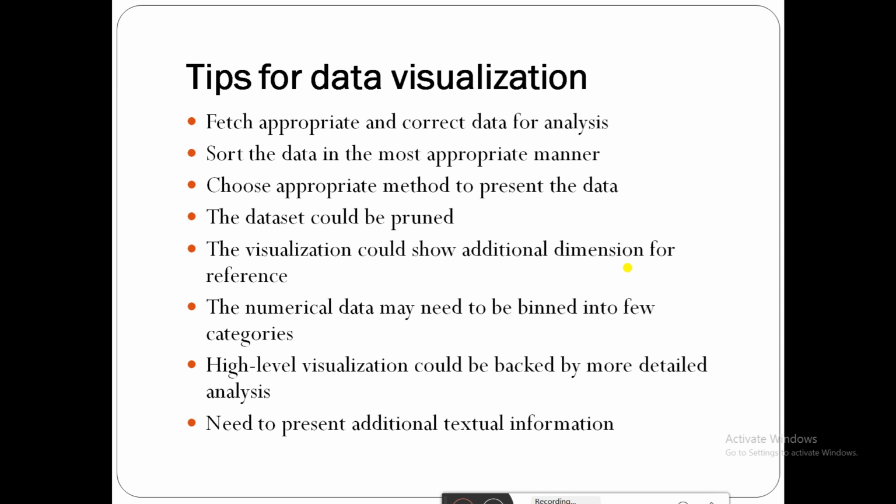You have to understand which graph is important for which type of data, and present that data in that format. If the data is not important, you have to remove that data. That is data pruning. If you think that something is missing, then you have to put that in a visual form and visualize it. That visualization can give some additional dimension for your reference. If there is a lot of similar data, then you have to bin all that data and get the mean or median of the data, and use that. That binned data is very helpful for understanding the data.